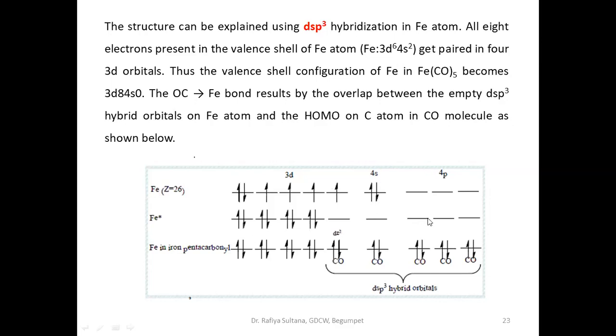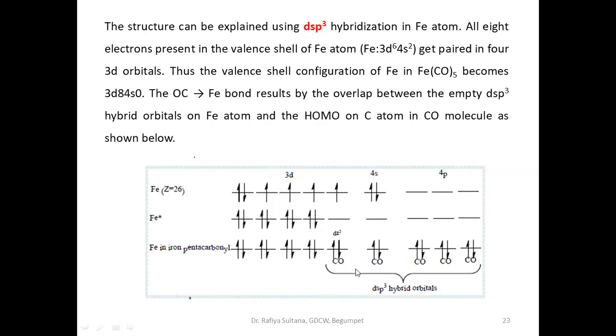So into these empty orbitals, this one d orbital, one s orbital, and these 3 4p orbitals will get hybridized and form dsp3 hybrid orbitals. So 1d, 1s, 3p. How many orbitals are there? Total 5. That is equal to the number of carbonyl ligands here. So they will get hybridized and form 5 dsp3 hybrid orbitals. Now the individuality will be lost here and they will become dsp3: this is dsp3, this is dsp3, dsp3, dsp3, dsp3.